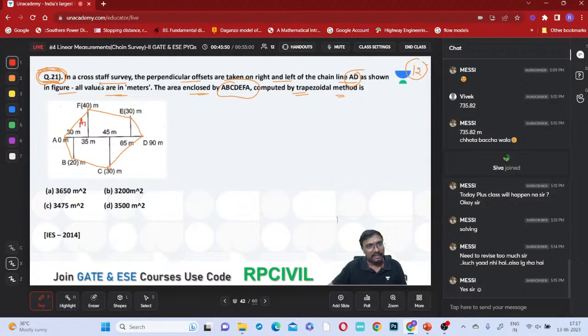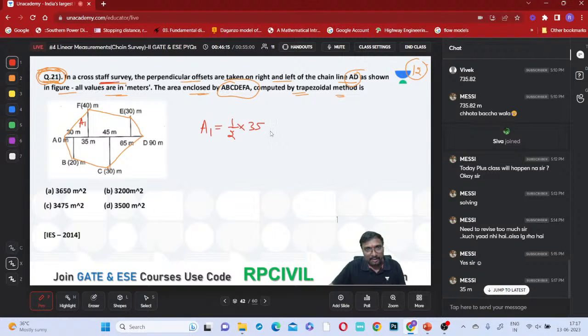So in a cross staff survey, these are the perpendicular offsets. What is that A1? A1 is a triangular area, half into base into height. Base is how much? 35, right?